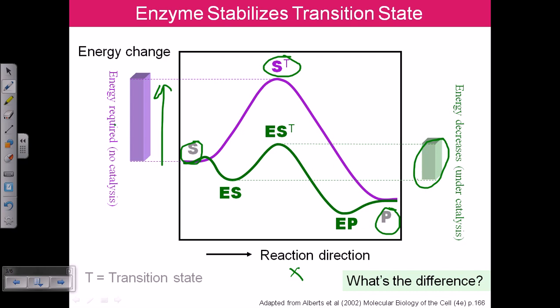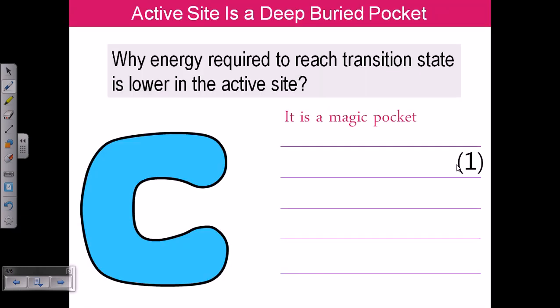So what makes the difference? What is the basic difference between them? The basic answer is that the enzyme not only provides the active site for the reaction, but it also helps in the stabilization of the transition state of this enzyme-substrate reaction. As it is stabilizing this part, the energy becomes decreased. Okay, so let's move on here.